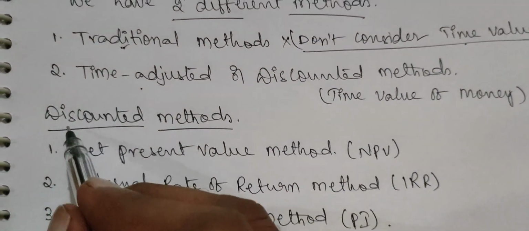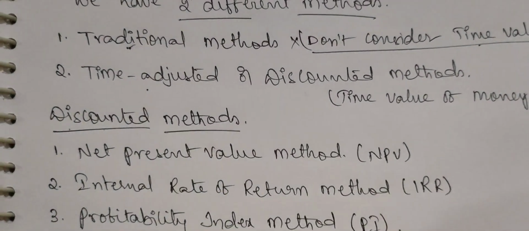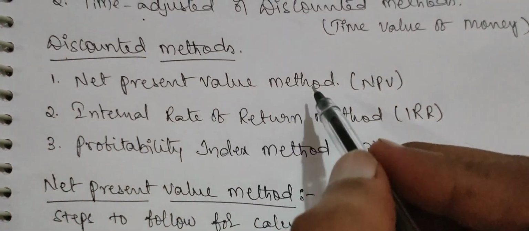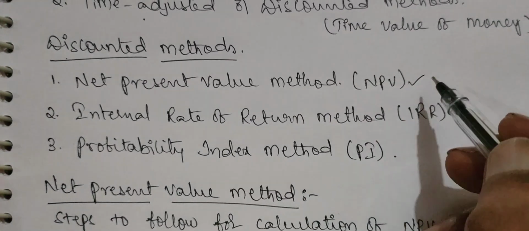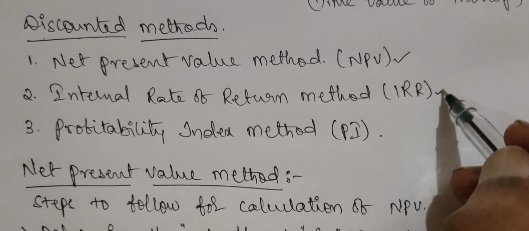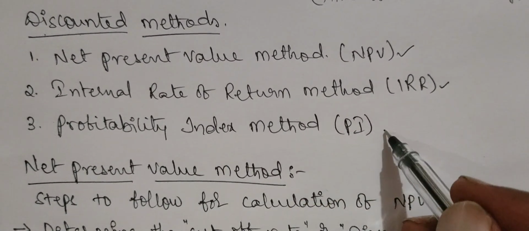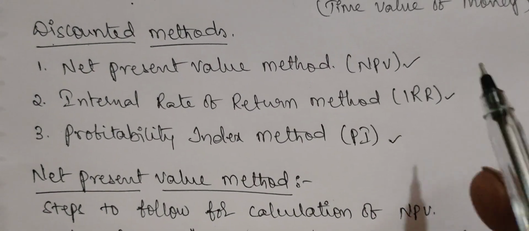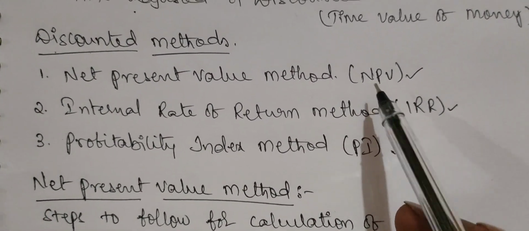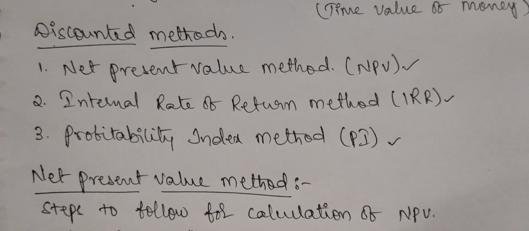Today we will focus on the discounted methods. There are three different methods of this. One is the net present value method, popularly known as the NPV method. The second is the internal rate of return method, popularly known as the IRR method. And the last one is the profitability index method, known as the PI method. Then what is net present value, and why do we need to calculate NPV, IRR and PI, that is, the profitability index?